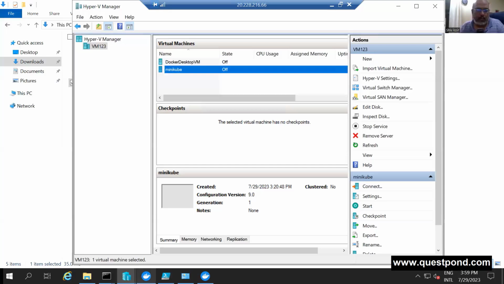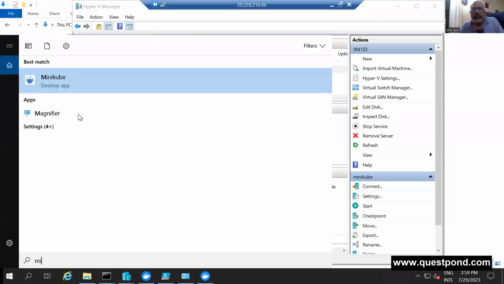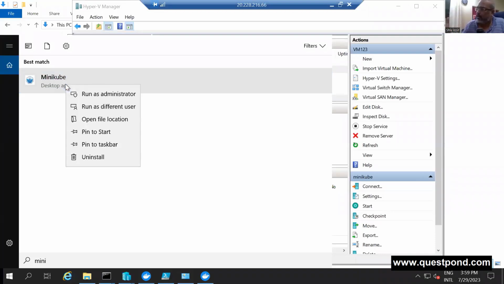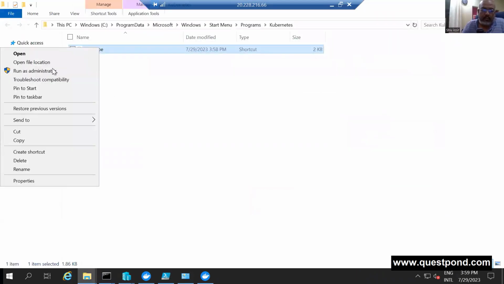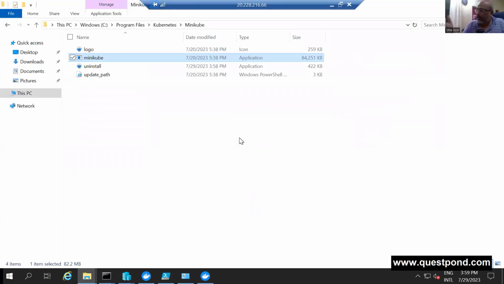So I'm going to go here, and this is the Minikube out here. At the end of the day, Minikube is not a big glamorous UI, it is a simple exe internally. If you go to the files out there, it is a simple exe, and by using this exe you can say minikube start, minikube run, and it will create a cluster for you.